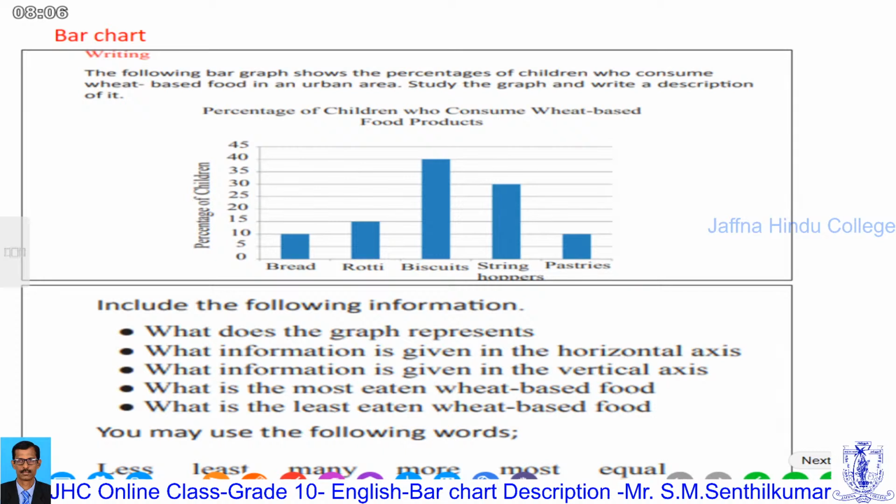According to the examination department's evaluation report, they say most of the students attempt this question rather than letter writing. Even though most of the students attempt it, they have to score. Most of the students score in the bar chart description only 2 to 4 marks, maximum 4 marks.